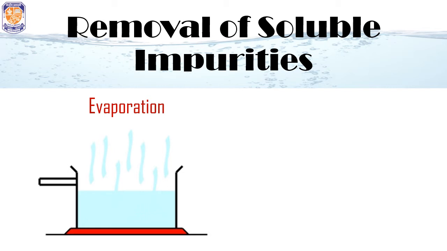As a result, the water changes into water vapor and leaves the pan and only the salt crystals are left in the pan. This is how we obtain salt from seawater. And the next method of removal of soluble impurities is distillation.